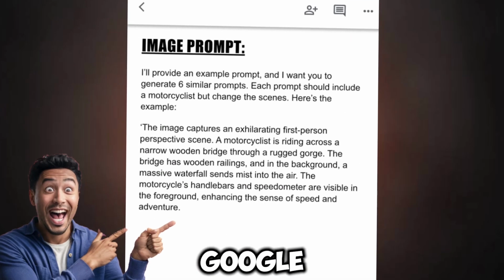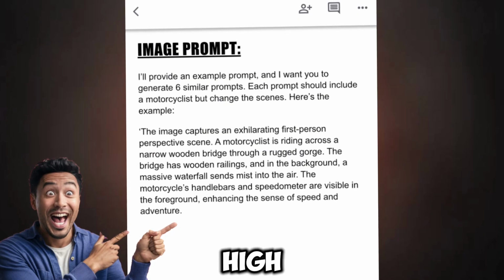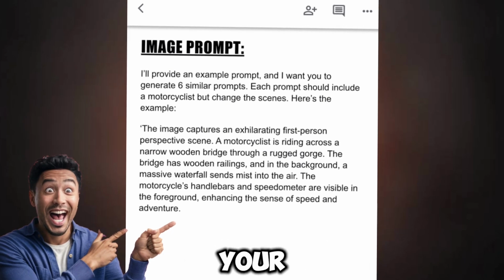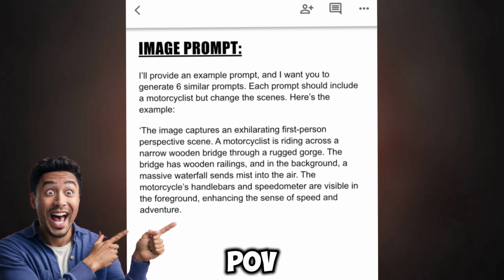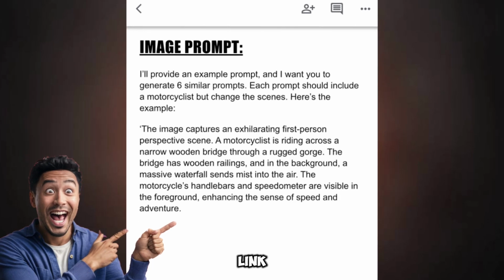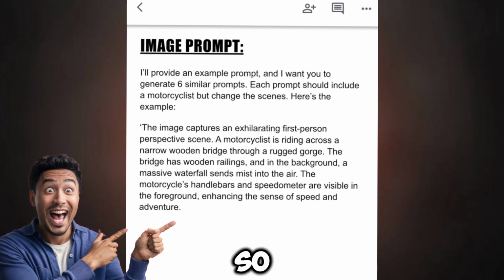I've put together a Google Doc packed with ready-to-use, high-quality prompts that you can use to generate your own unique image prompt with different POV motorcyclist scenes. You'll find the link to the Google Doc in the description below, so make sure to check it out.